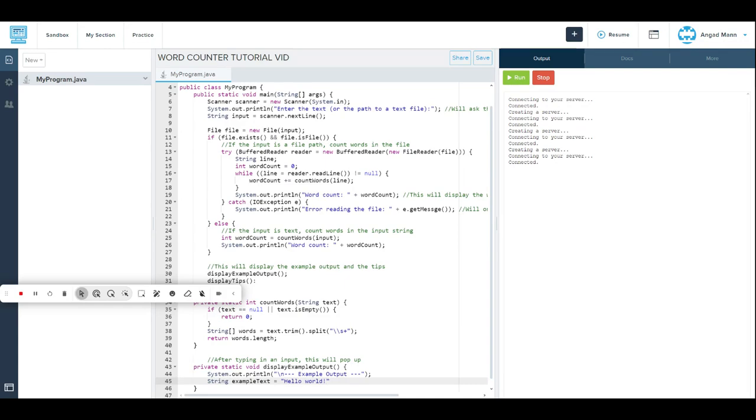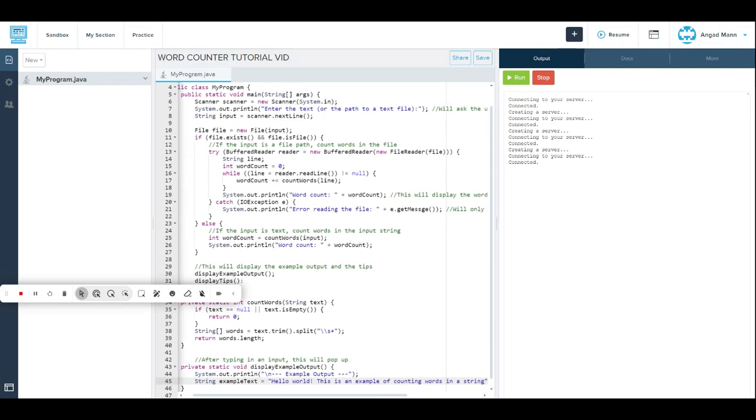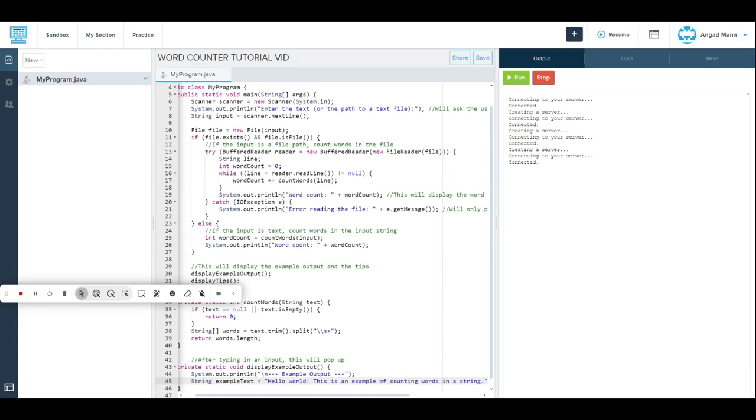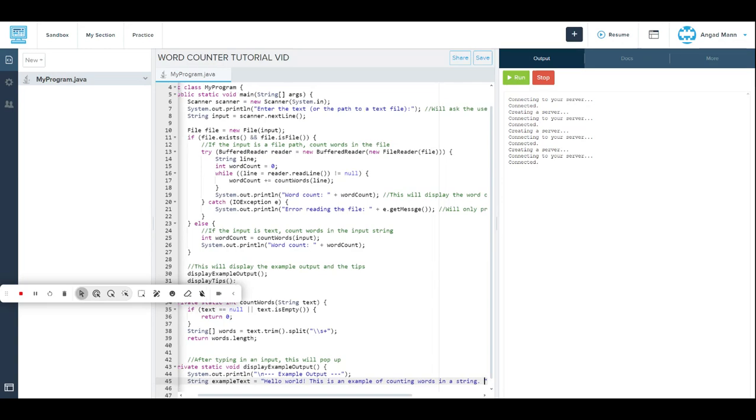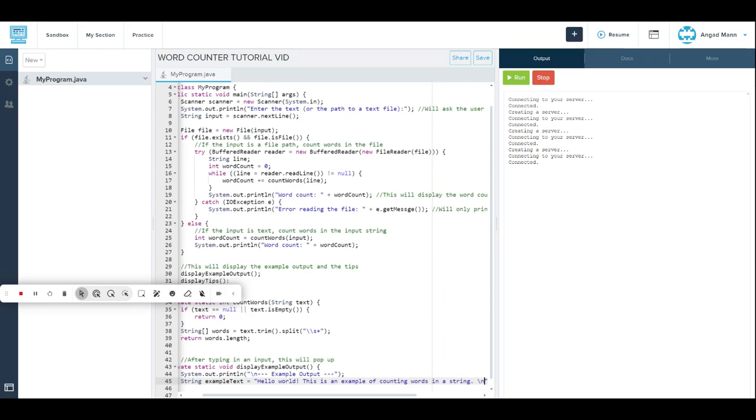Or you can put anything you want for that example, and then after that it'll say, this is an example of counting words in a string, and then period, and then let's do slash n.